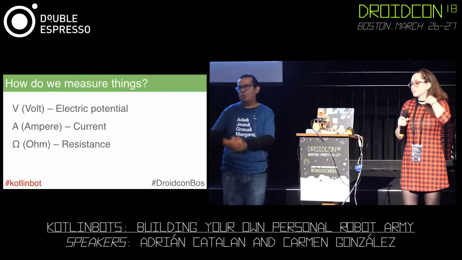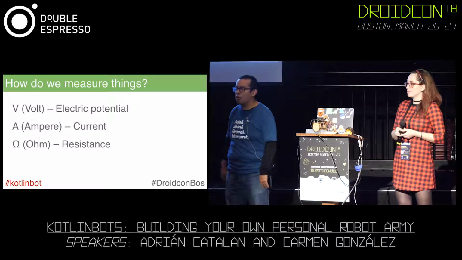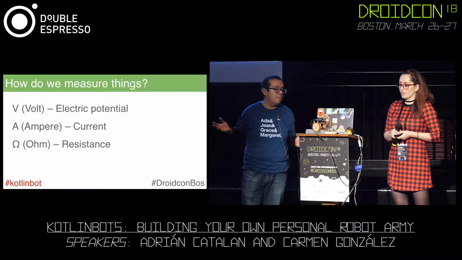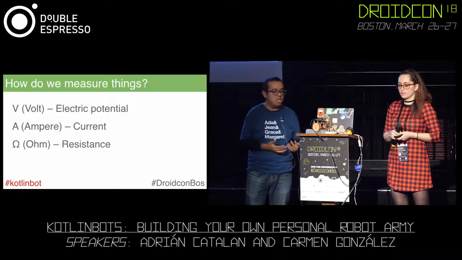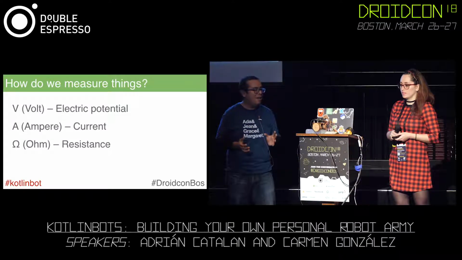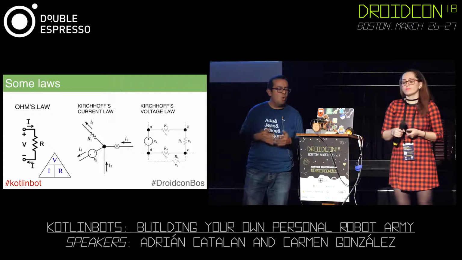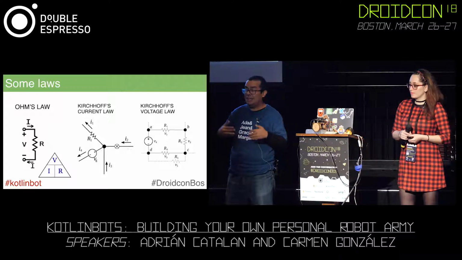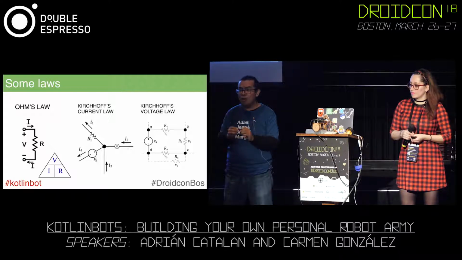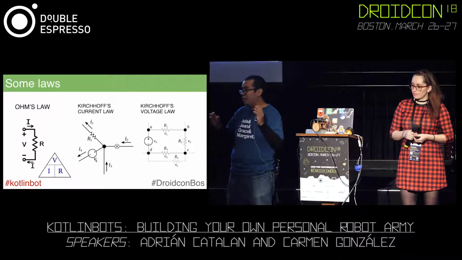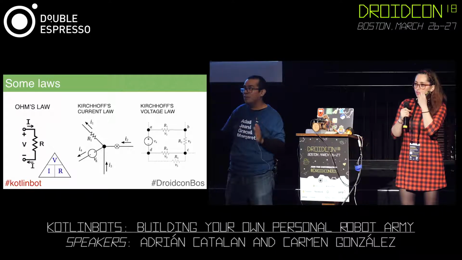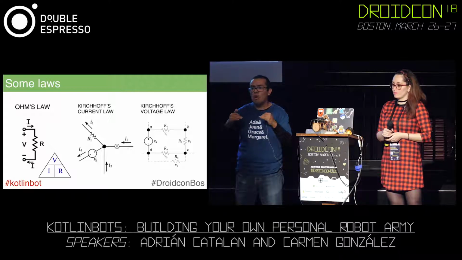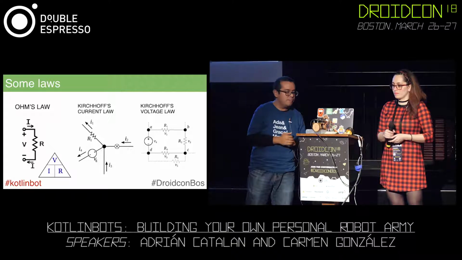So as almost everyone in the room has some experience with electronics, this is going to be quite easy. We need to measure things. So we have volts, amperes, and ohms for electrical potential, current, and resistance. And all these three are related through Ohm's law. We also need Kirchhoff's current law and Kirchhoff's voltage law. Basically, this states that the algebraic sum for any node would be 0. So everything that goes in eventually needs to go out. And with the voltage law, we are analyzing the drop of voltage on each part of the circuit.